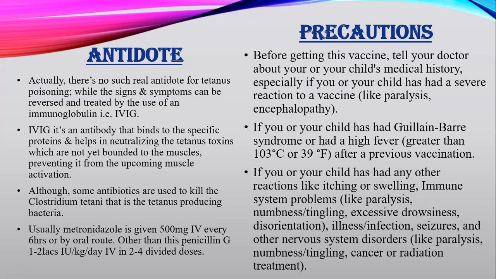And for precautions, previously I have said that if you or your child are facing any signs like fever, allergic reactions, anaphylactic shock, paralysis, encephalopathy, or excessive drowsiness, then you have to immediately consult your physician, your doctor, to find out why it is happening and what's going on inside your body.